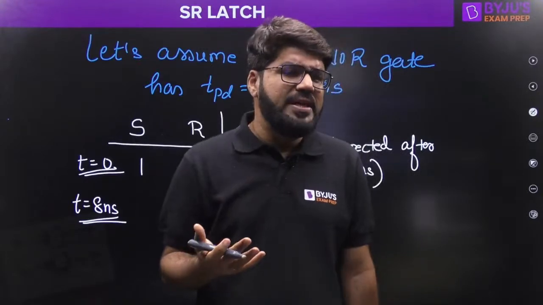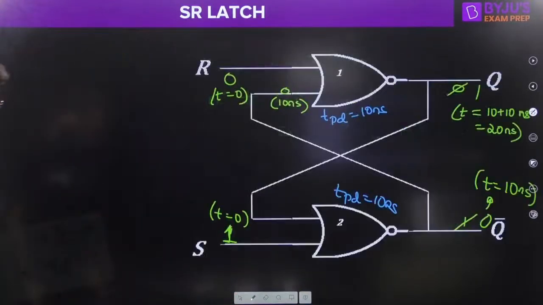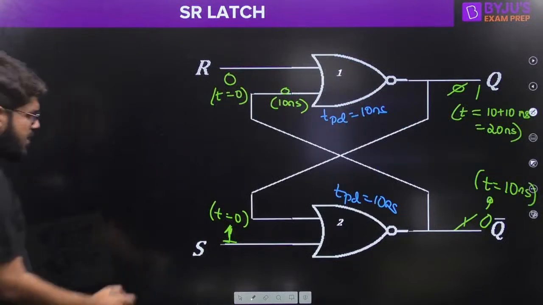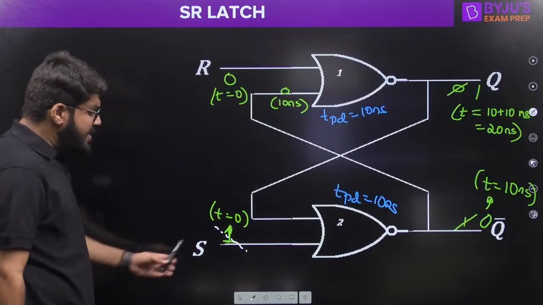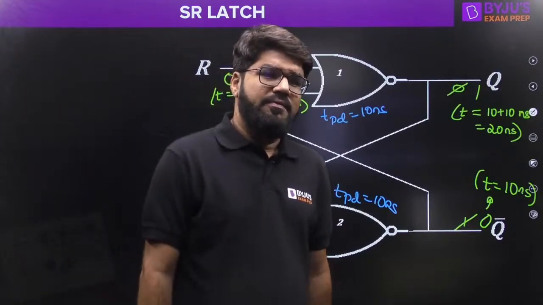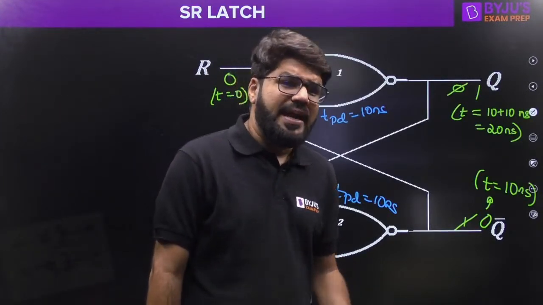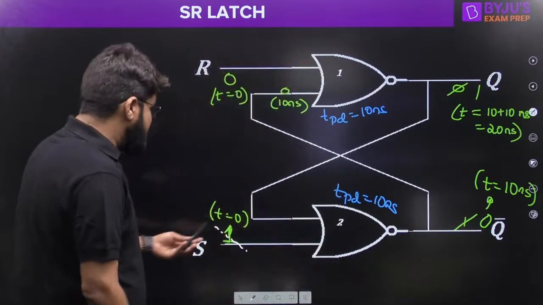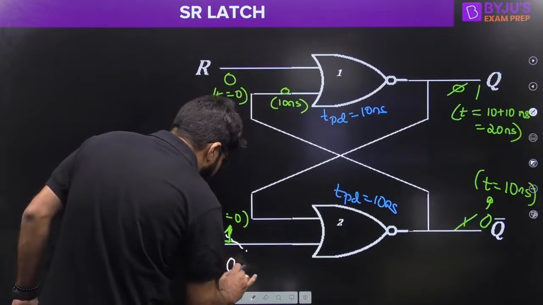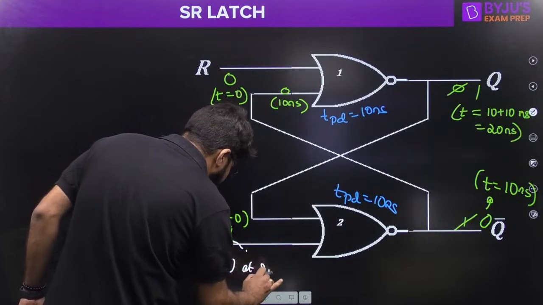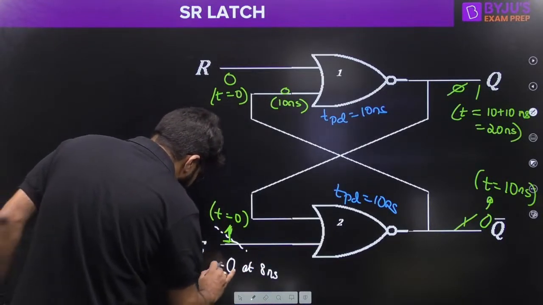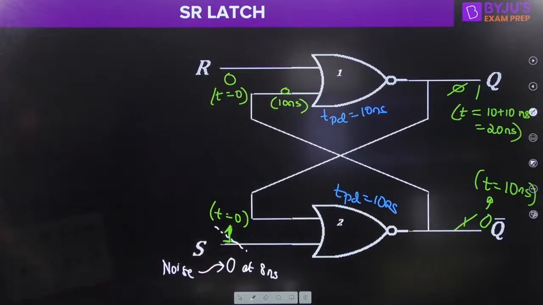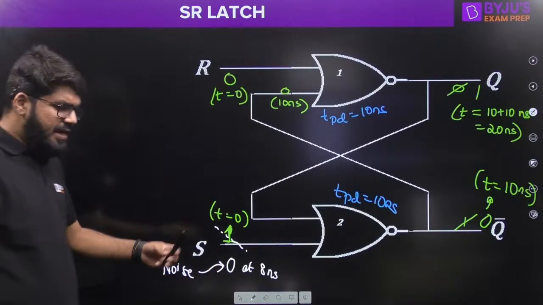We never know when the noise is going to come, but suppose suddenly there is a noise at t equal to 8 nanoseconds, which changes the S input. There is an unwanted activity, a glitch, due to which the S input becomes 0 at 8 nanoseconds. Let me call that a noise, a disturbance which disturbs the S input at 8 nanoseconds.